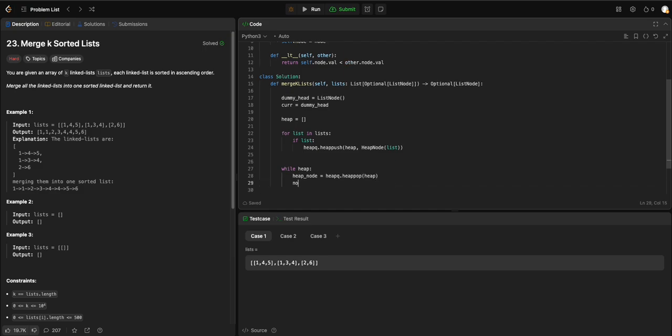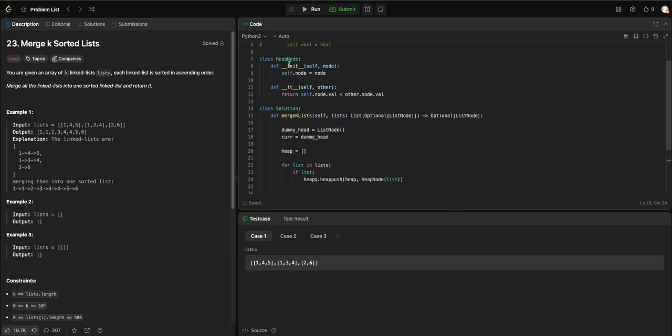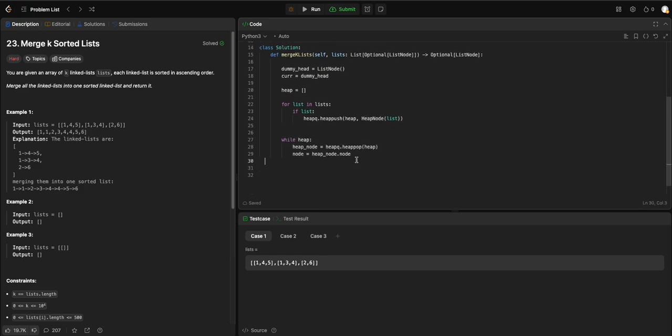And the node is equal to heap node.node, because the heap holds heap nodes. Then current.next is equal to node, right? And current is equal to current.next, right?